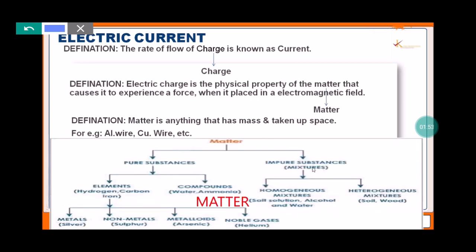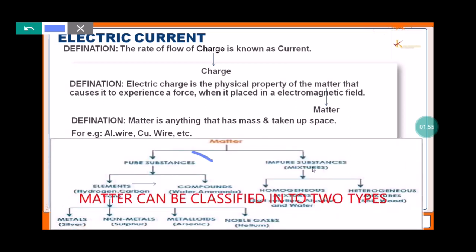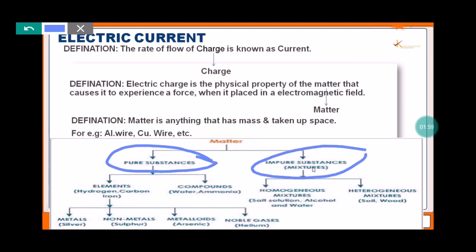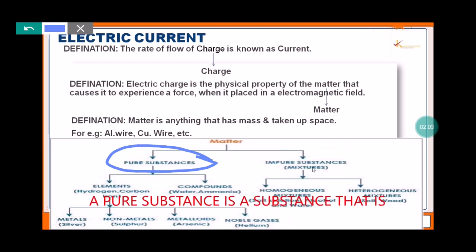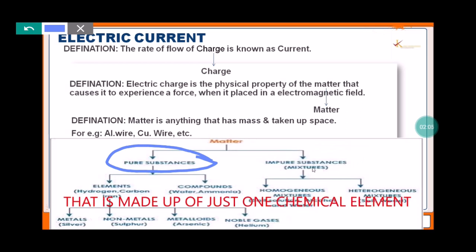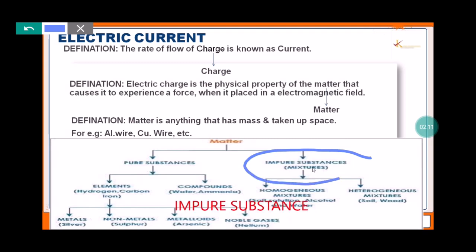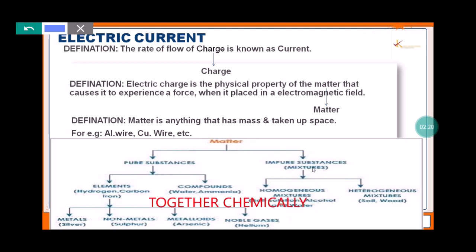Classification of matter. Matter can be classified into two types: pure substance and impure substance. A pure substance is a substance that is made up of just one chemical element or compound, while an impure substance is made up of two or more elements or compounds that are not bonded together chemically.